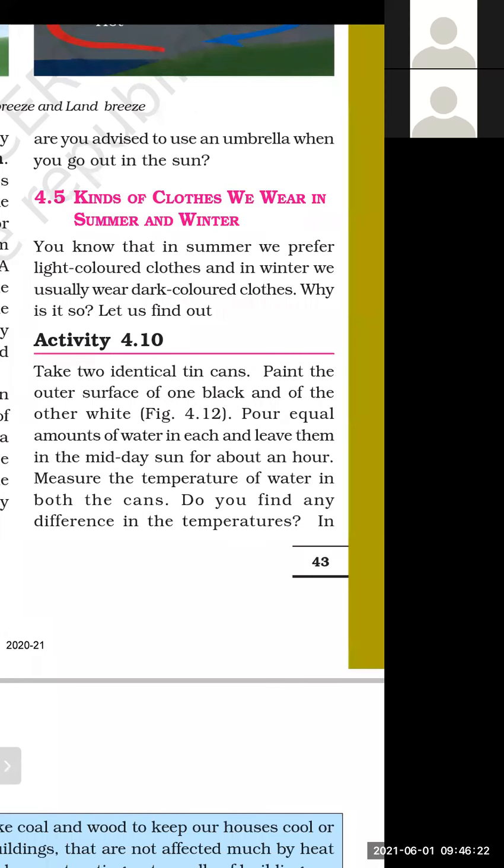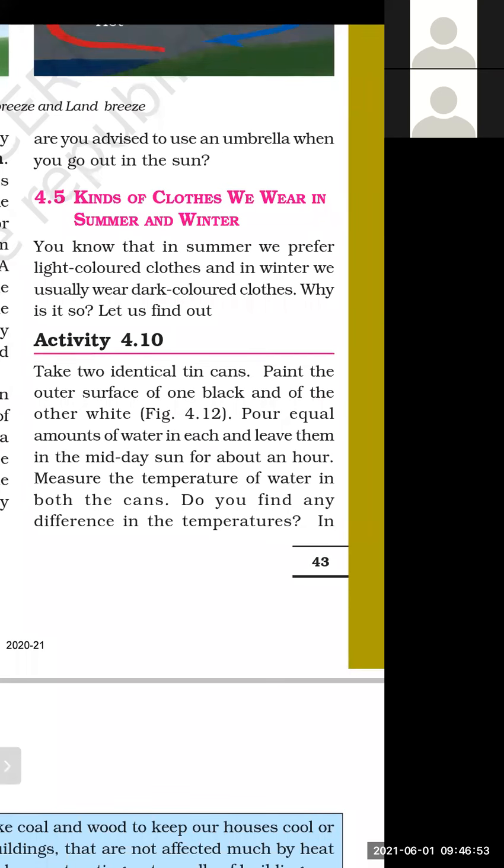Which thermometer will we use? Do you know? Yes, you know very well that we will use a laboratory thermometer to measure the temperature of water. We will not use a clinical thermometer, because the clinical thermometer has a range of 35 degrees Celsius to 42 degrees Celsius.